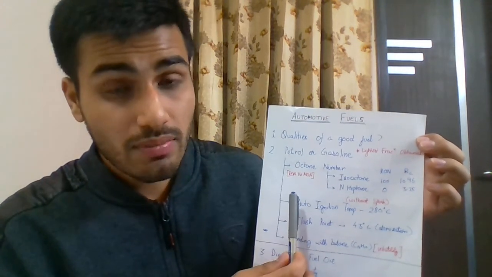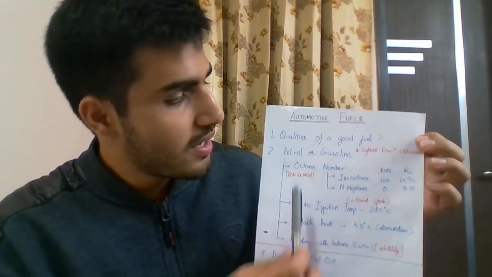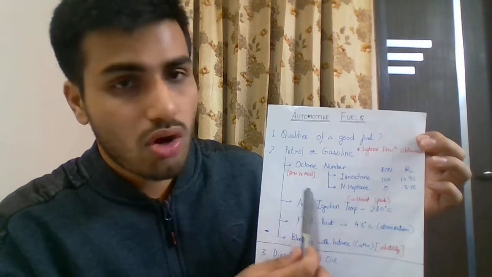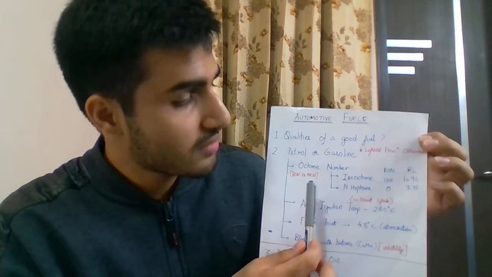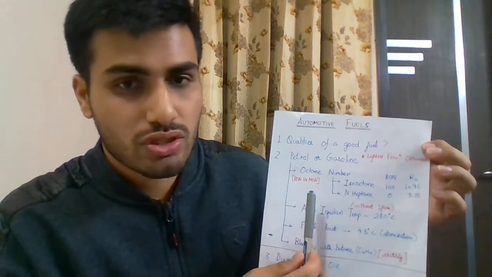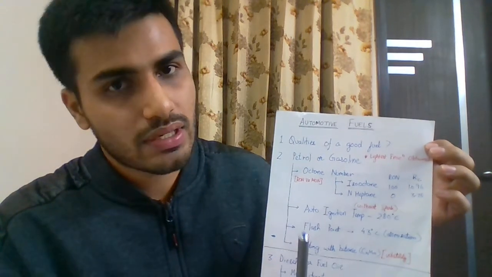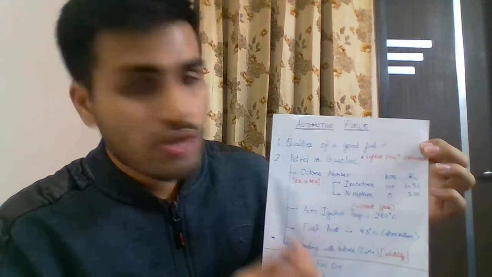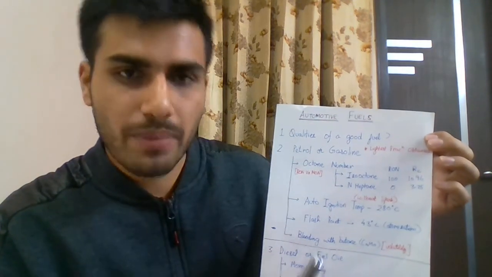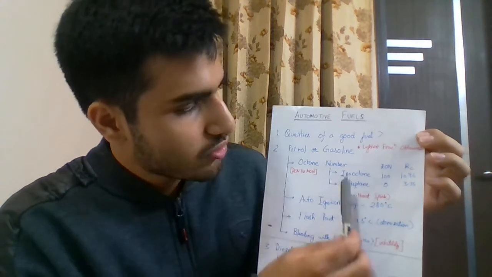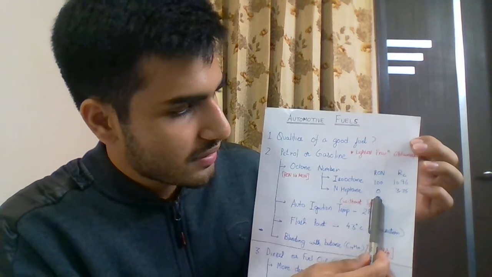Research octane number is the octane number found when the tests are carried out under mild conditions, and MON is the octane number found when the tests for that fuel are carried out under severe or extreme conditions. What that means is that the MON value of a fuel would certainly be less than the RON value. Here we'll be talking about RON values, and in general fuels are compared based on their RON value. Isooctane has been assigned an arbitrary value of 100 and n-heptane has been assigned an arbitrary value of 0.